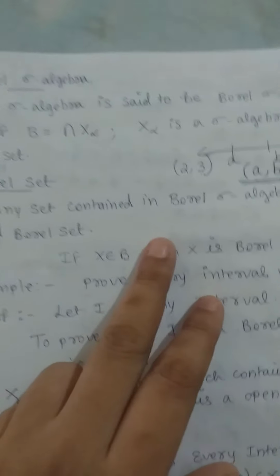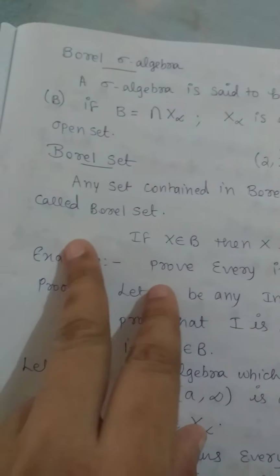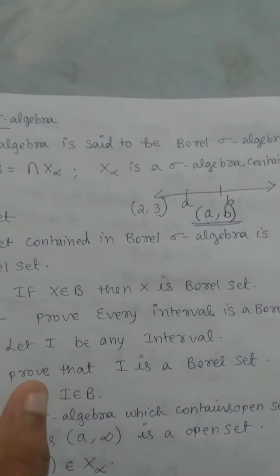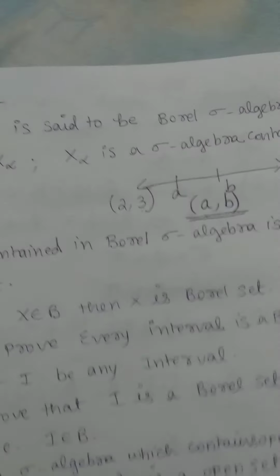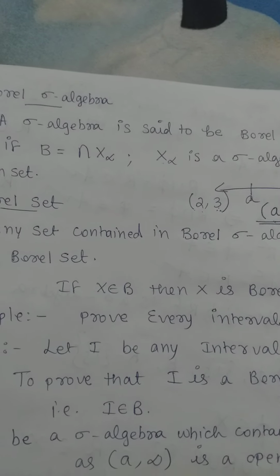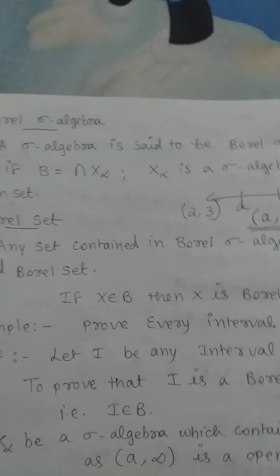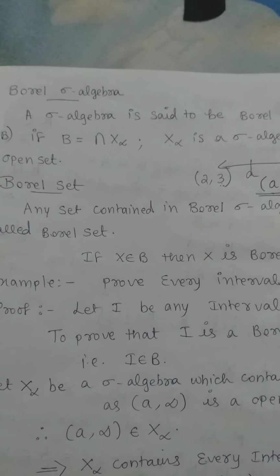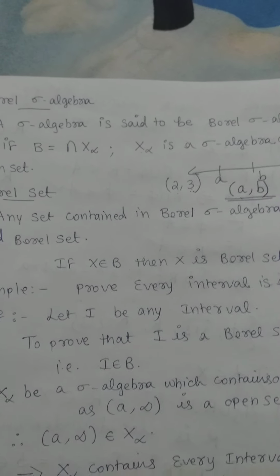Now let us see what a Borel set is. Any set contained in the Borel sigma algebra is called a Borel set.